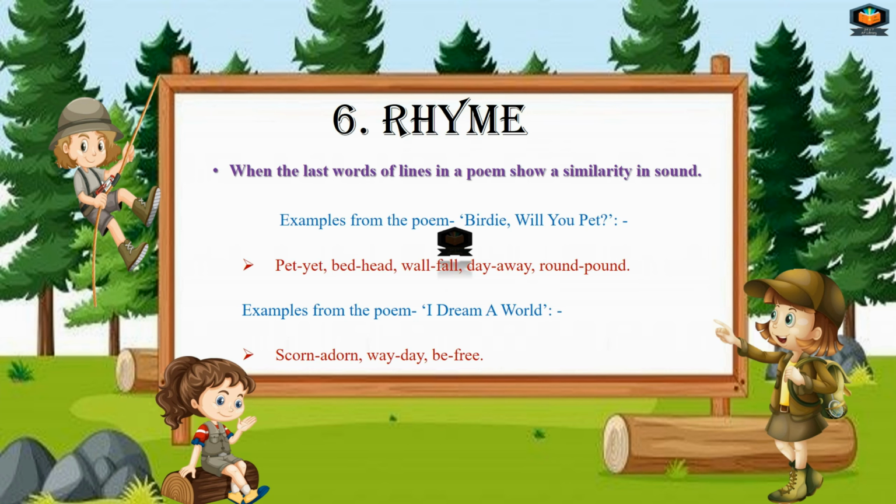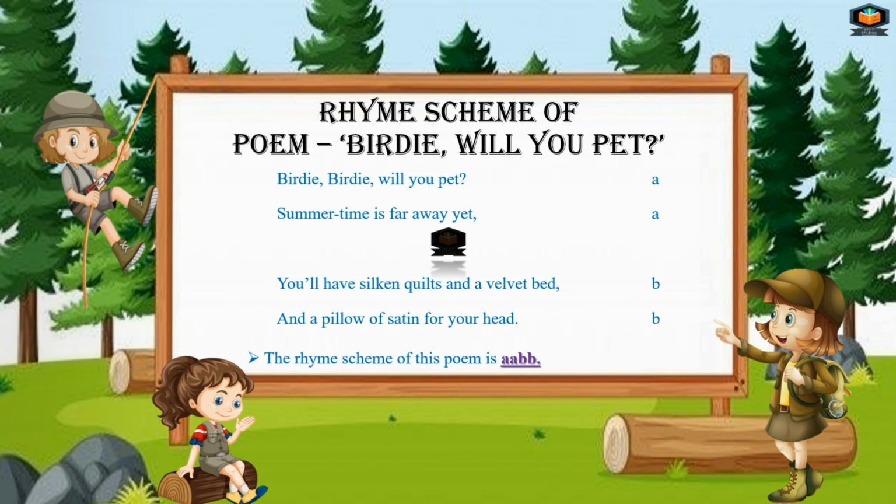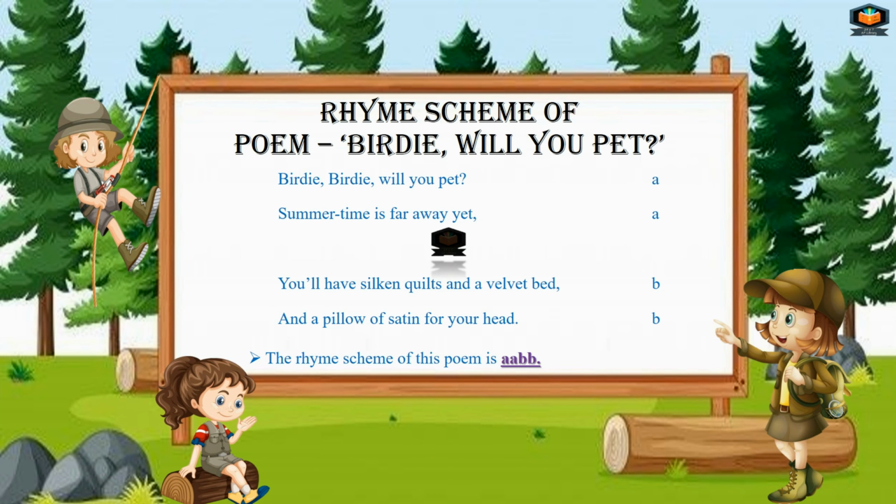Examples from the poem I Dream a World: scorn, adorn; way, day; be, free. These are the rhyming words used in this poem. Now let's see how we can identify the rhyme scheme of the poem.